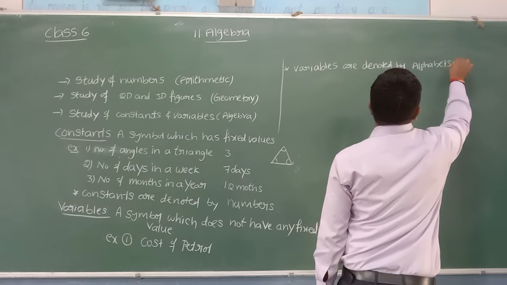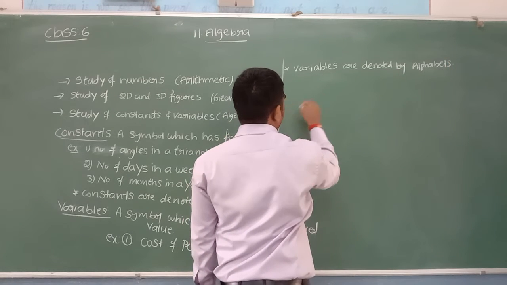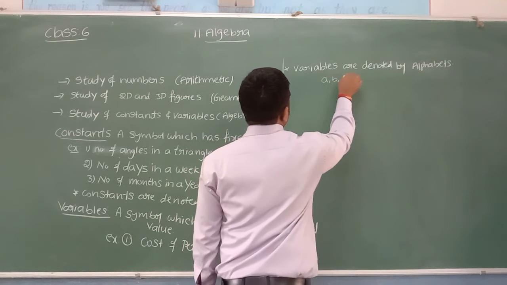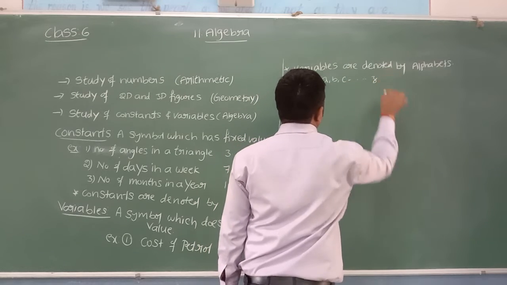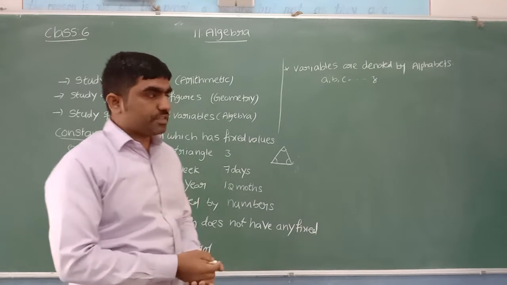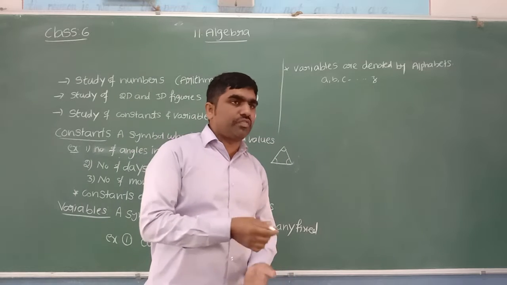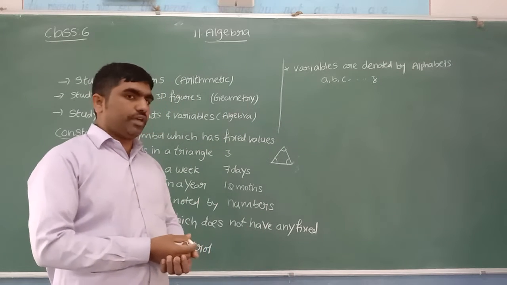With the help of alphabets we can denote the variables, like A, B, C. Any alphabet you can take, from small a to z, to represent the variables.